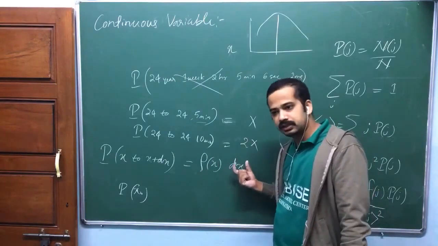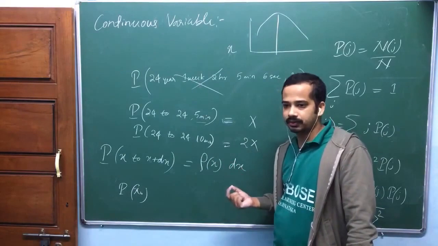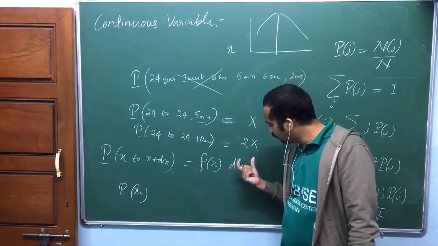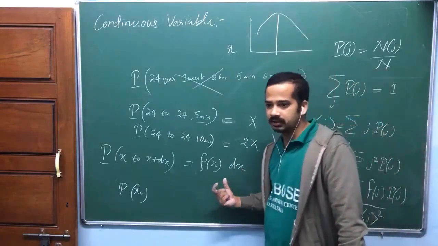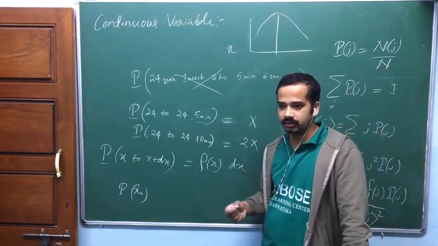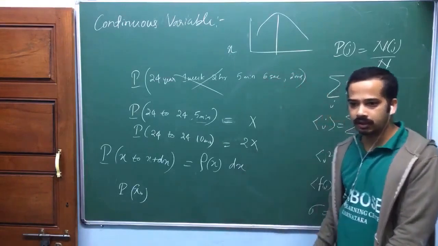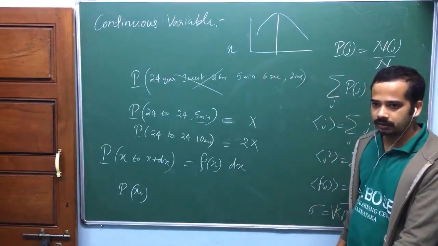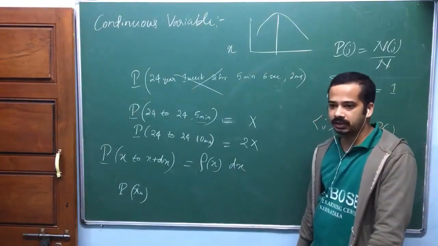But mathematically, this dx has the same width actually. Mathematically, it is infinitely small. You can't vary this dx range actually. Very, very small, like an infinitesimal number. This is called when delta x tends to 0. We define that one as dx. Am I right? We can say this.